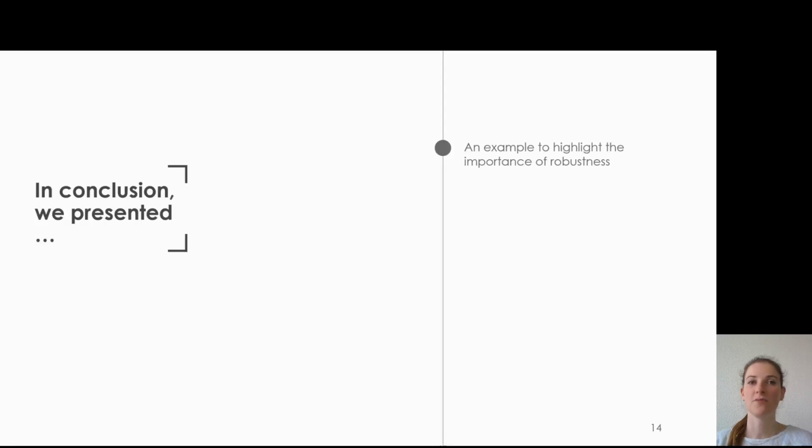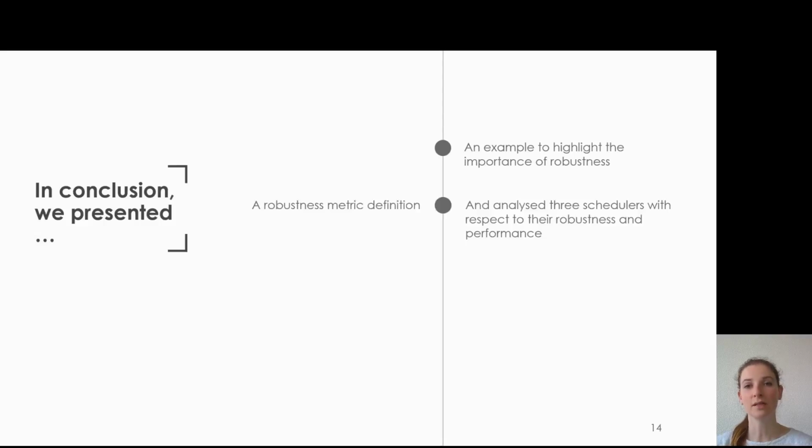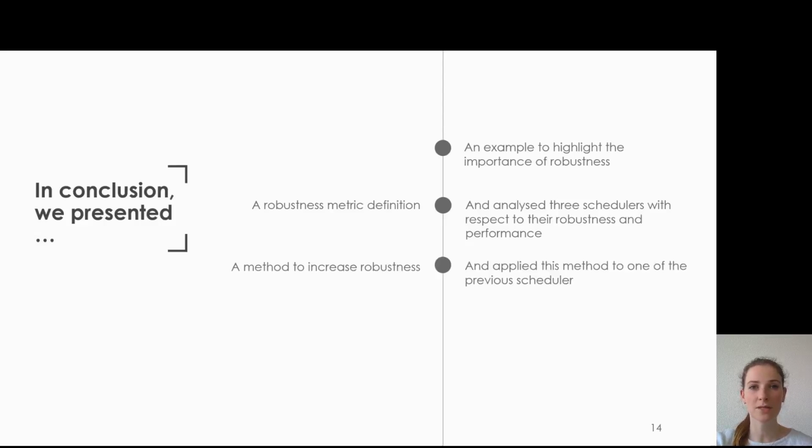In conclusion, I've presented an example to highlight what robustness is in the context of energy harvesting systems and why it's important. I then briefly touched upon the system model and explained how we define the robustness metric. Then you saw the analysis of 3 schedulers with respect to their robustness and performance. We further proposed a method to increase the robustness of a non-robust system and applied it to one of the schedulers that was previously analyzed and shown to be non-robust. Lastly, we validated our findings and conclusions in an indoor harvesting scenario.